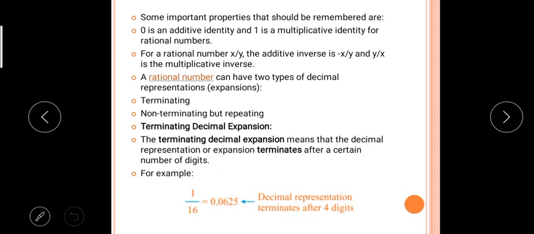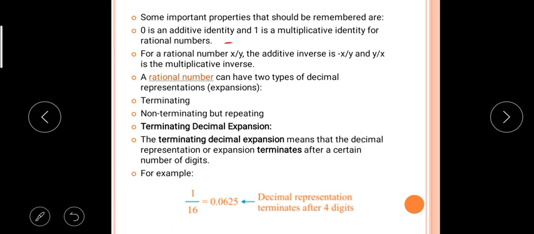Okay. Now, some important properties should be remembered, we have to use them. Zero is the additive identity and 1 is the multiplicative identity. Additive identity means when you are adding any number to 0, you will get the same number. And multiplicative identity means when you are multiplying any number by 1, you will get the same number. It means without changing, the same number you will get. Therefore 0 is the additive identity and 1 is the multiplicative identity for rational numbers.